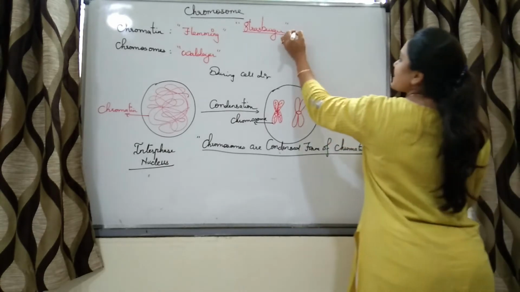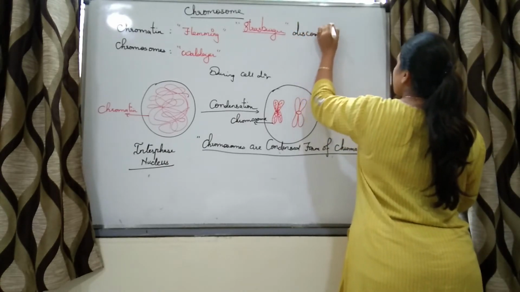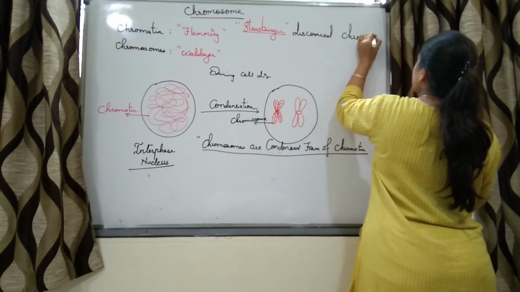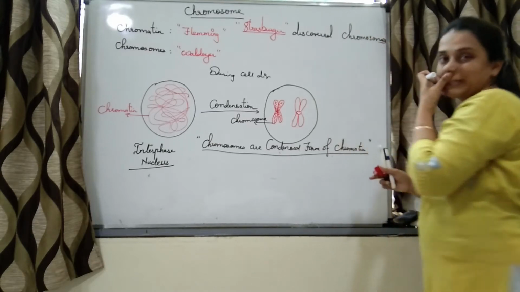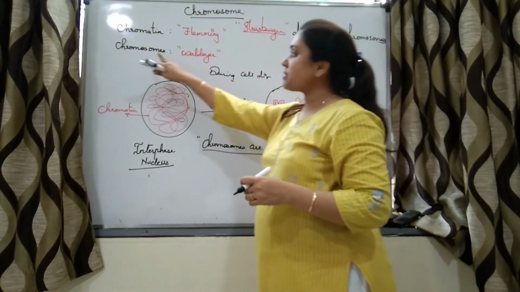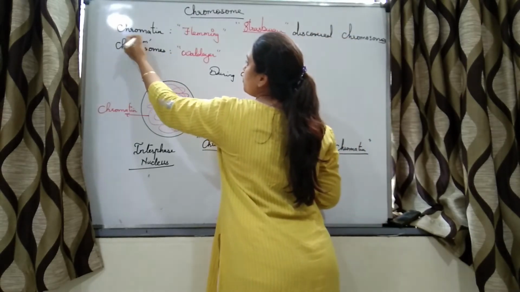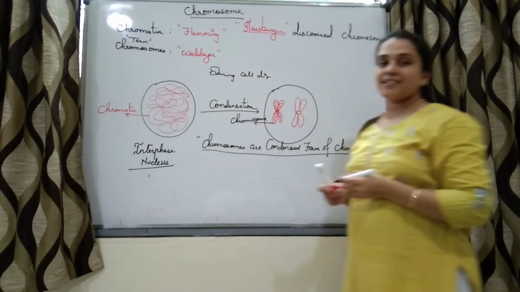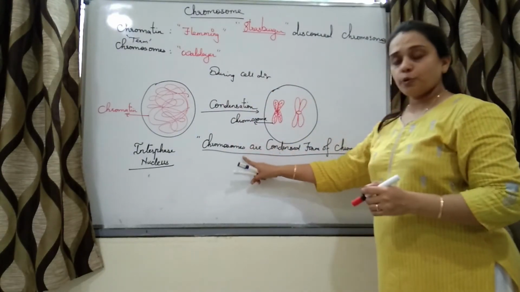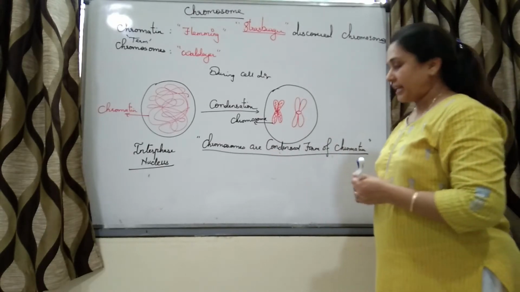Strasburger was the scientist who discovered chromosomes. This is clear. Strasburger discovered chromosomes. The term chromosome was given by the scientist Waldeyer. Chromosomes are the condensed form of chromatin.